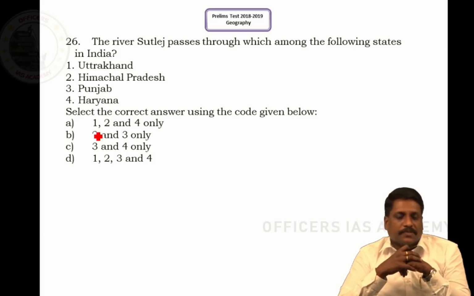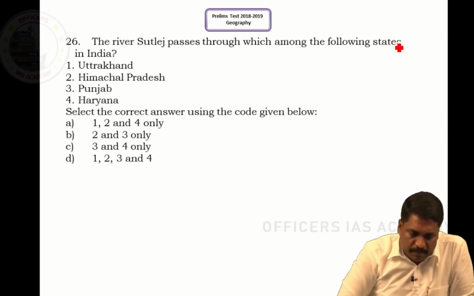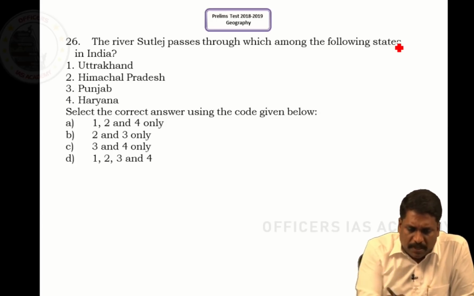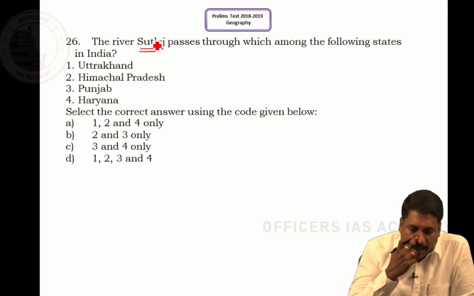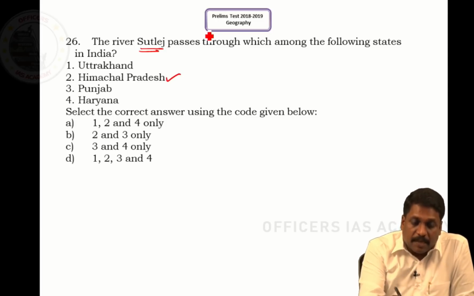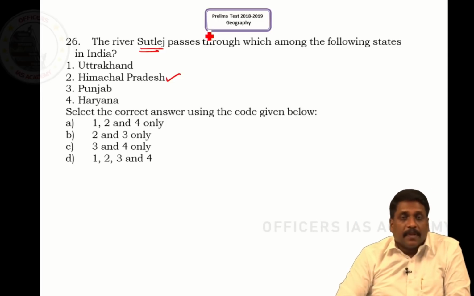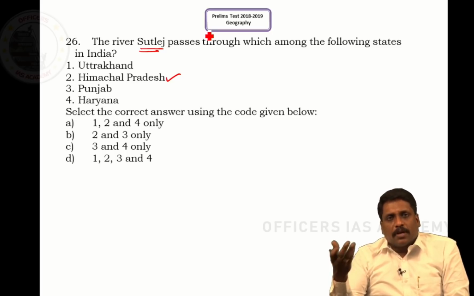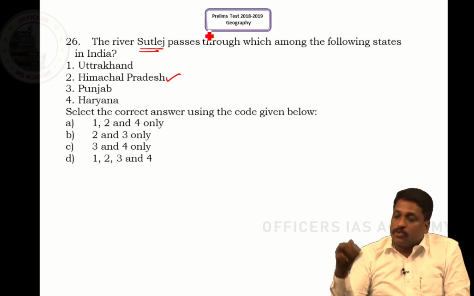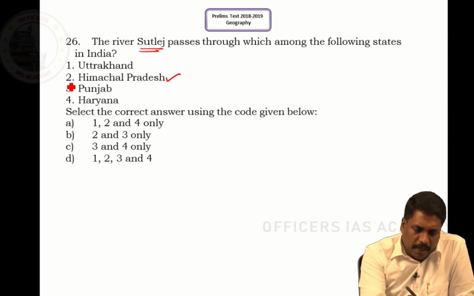Coming to question number 26. River Sutlej passes through which of the following states? Right, sir. So when I talk about river Sutlej, one thing I understand, it passes through Himachal Pradesh, because I understand Himachal Pradesh is the place where this river enters Indian territory. We have almost a pass, we call it as a Shipkila. Shipkila itself is that pass through which this river enters Himachal Pradesh. So Himachal Pradesh undoubtedly yes.